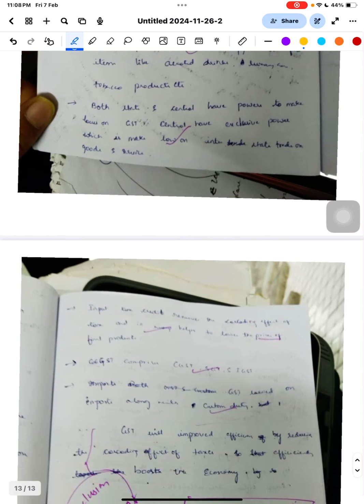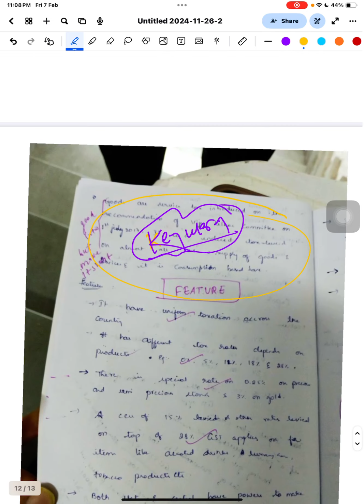So I was telling you, if there is any question, first you have to find out the keyword. After finding the keyword, the next thing is how to write the intro. We have to keep in mind whether it is definition, contextual, historical, or structural.